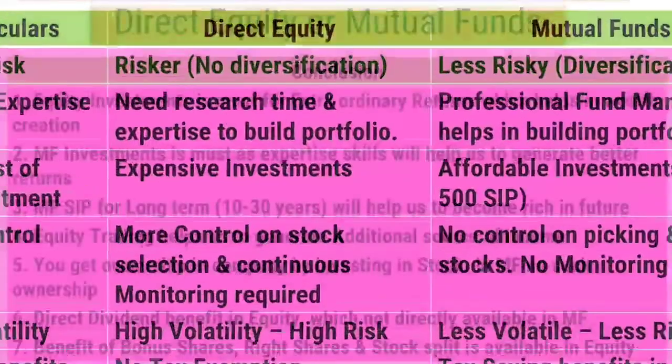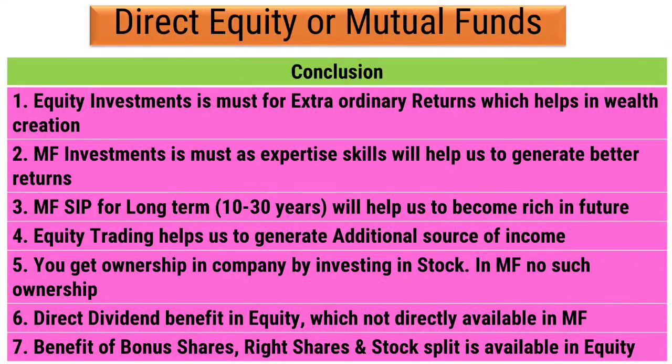Now finally we will discuss where you should invest. So first point, equity investment. All investors must invest in equity because you will get extraordinary return which will help us to build the wealth. See, in mutual fund what happens, you will not get extraordinary return. When you invest in stock, it can perform 20%, 50%, unlimited chances of performance, whereas in mutual fund there are baskets of stocks. So what happens, some stocks don't perform, some stocks perform.